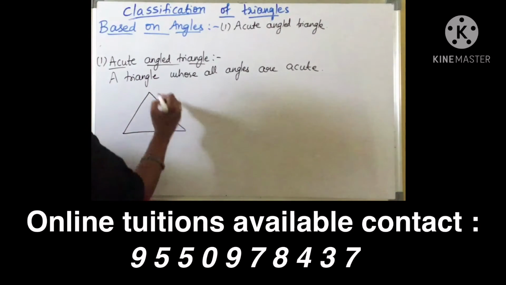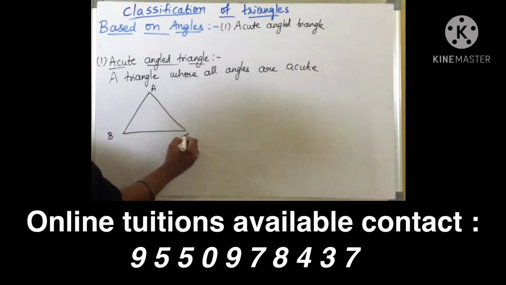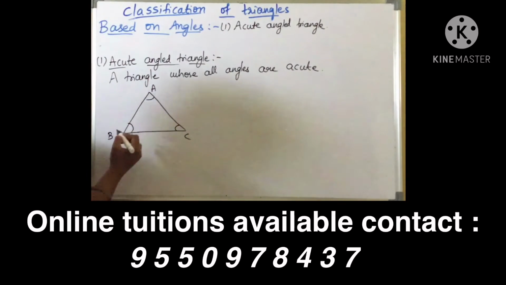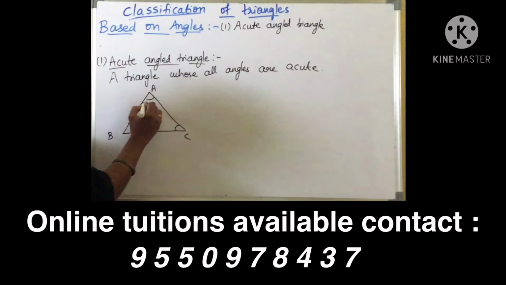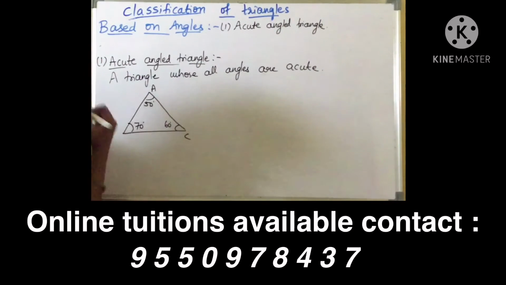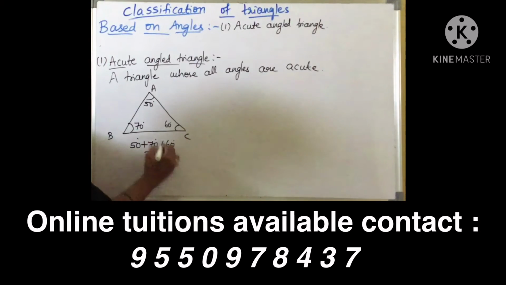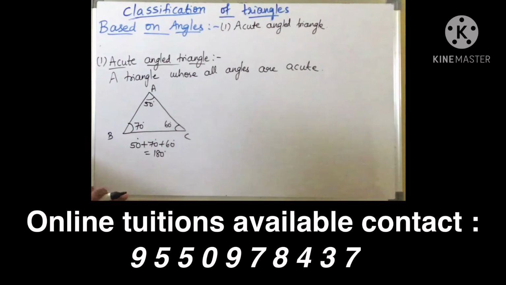Example, I am considering a triangle. Here we are considering angles. Suppose this is 50, 70 and this is 60. If you see, 50 is acute angle, 70 is acute angle, 60 is also acute angle. So when you add 50 plus 70 plus 60, you should get 180. Right? So if all the three angles are acute, then we call it as acute angled triangle.